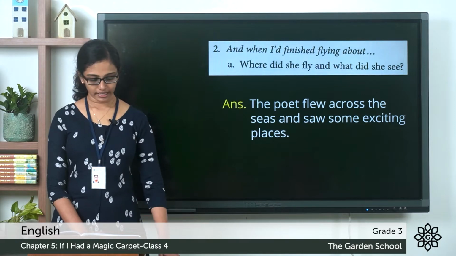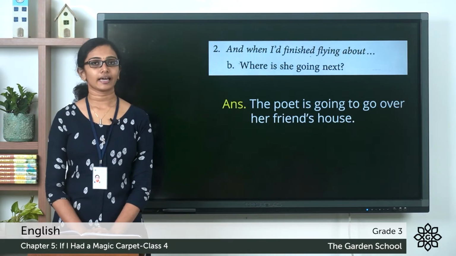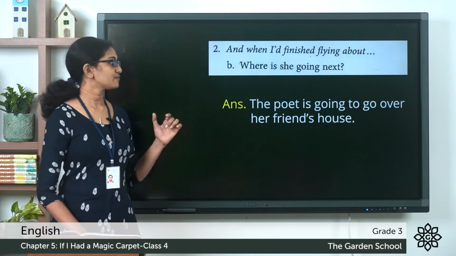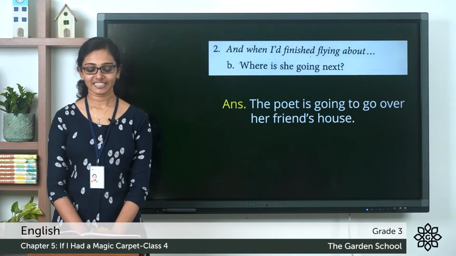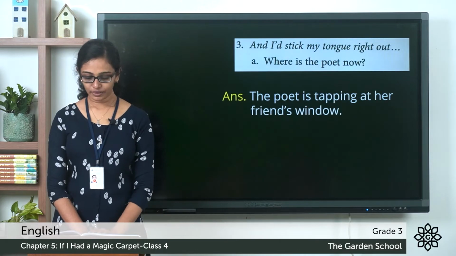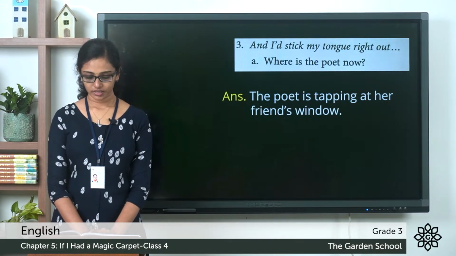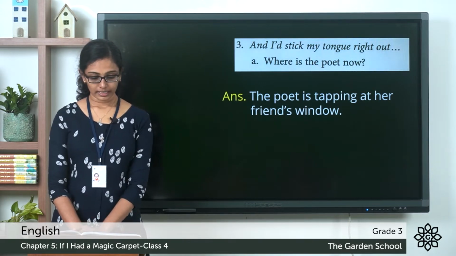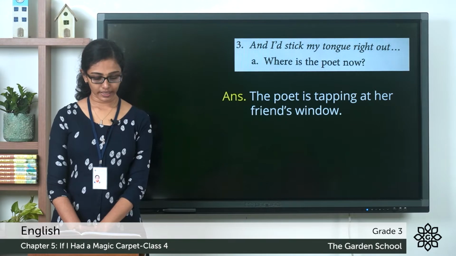Now question B. Where is she going next? The poet is going to go over her friend's house. Question 3. And I would stick my tongue right out. Question A. Where is the poet now? So, in the second stanza, we can read the lines.